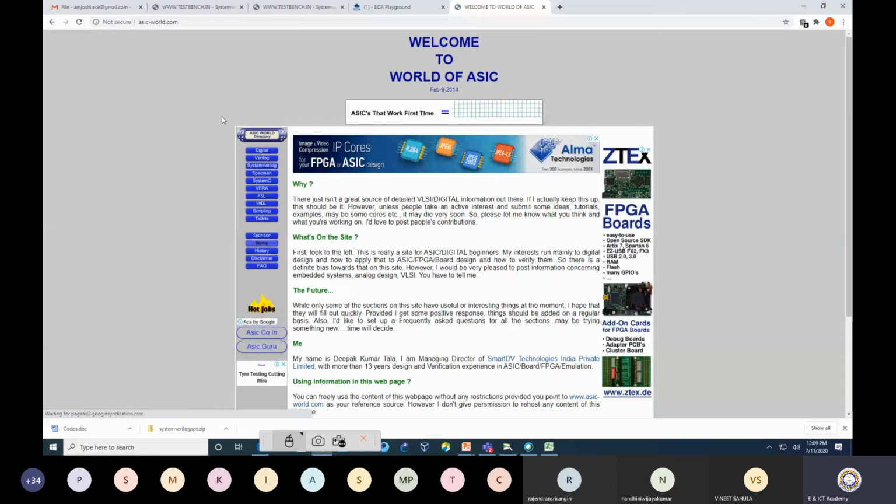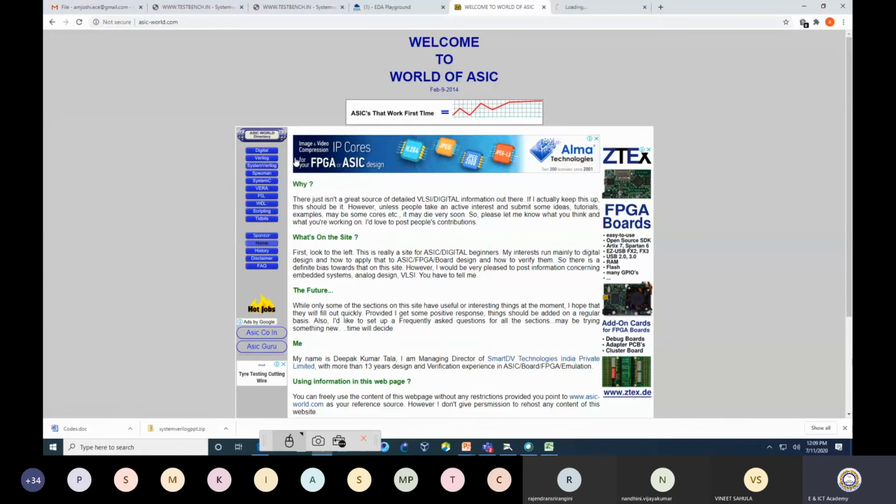ASIC World website. ASICworld.com. This is an even better website than your testbench.in. Now if you look at this, on the left hand side there are different tabs.